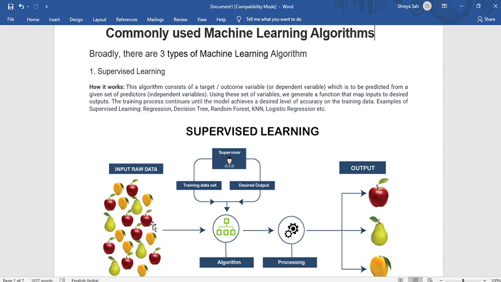Let's say that after training the machine, I want to predict the price of some house. I will tell it that this house has this many square feet, it has a garden or not, and all those extra features. If the machine is trained well, then it will be able to give me the accurate price of the house. So this is what supervised learning is.